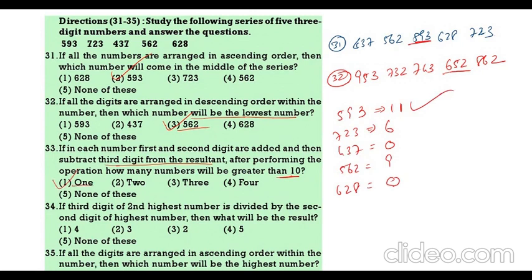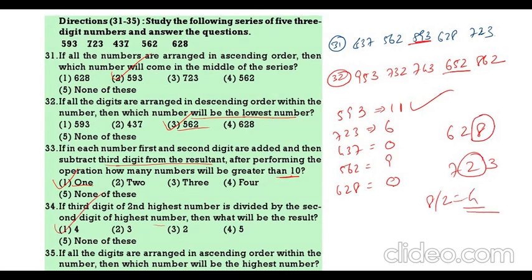Then, if the third digit of the second highest number is divided by the second digit of the highest number. So which is the second highest number? 628. In this, the third digit is 8. And the highest number, what is the highest number? 723. In this, what is the second digit? 2. What is 8 by 2? 4. 4 is the correct answer.